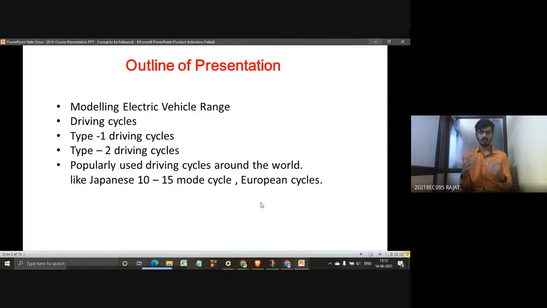First, to understand driving cycles, we need to understand why we are doing it. We are doing it to model the range of an electric vehicle. As in previous presentations and from the book and subject knowledge, we know that the range, the travel distance of an electric vehicle, is quite limited. It is often said that electric vehicles are only for short distances and cannot be used for long distances. The reason behind this is the battery. Electric energy in the battery is not stored efficiently, and there is a loss of energy.